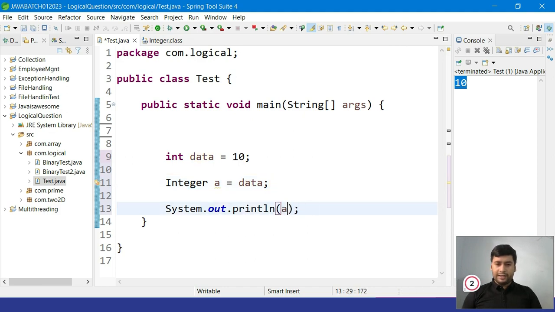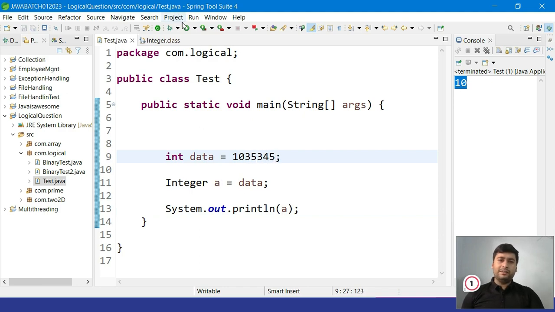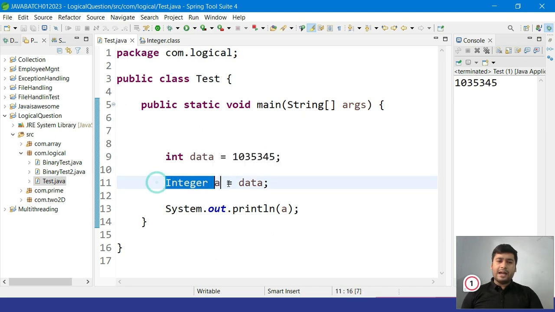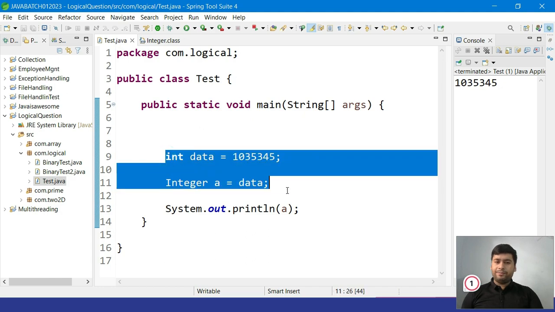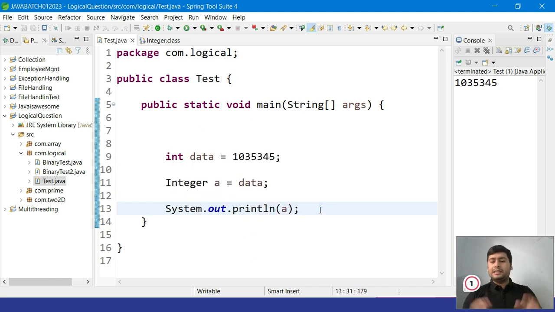It easily accepts it. If you run the application again, you can see it's printing 10. If you give some other value, it will print that. So easily converting a primitive to an Integer is called autoboxing. As of now we have understood converting between wrapper classes and primitive data types.